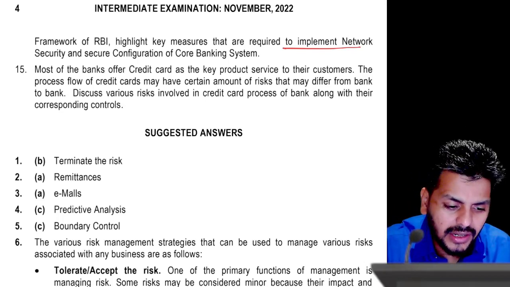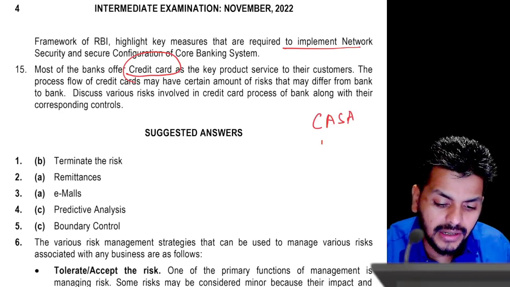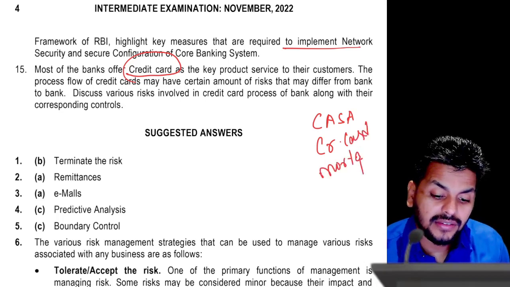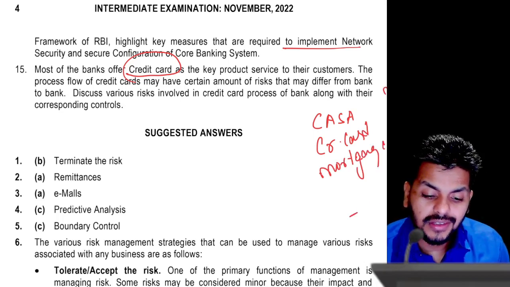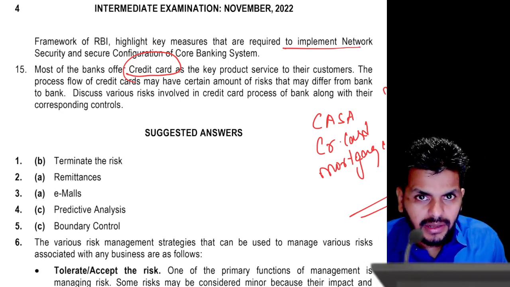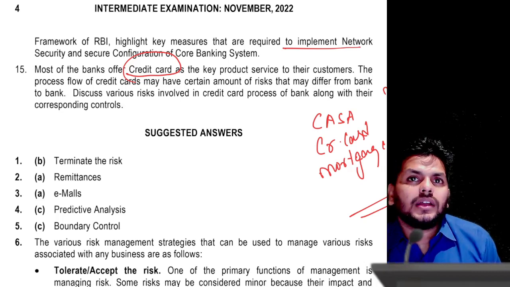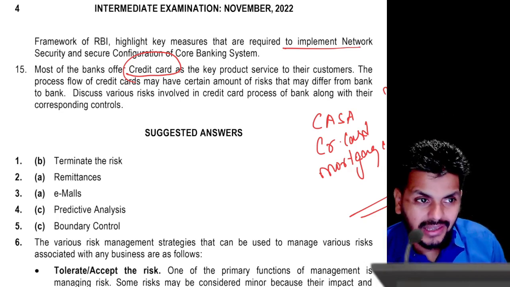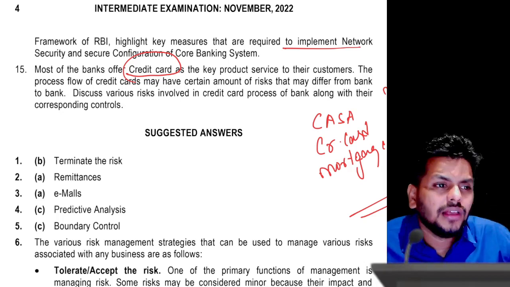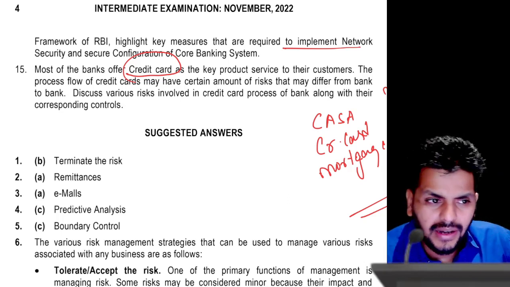And then credit card. I've been telling you about current account, savings account, credit card, mortgage, from those 6 areas of process-wise discussion. One question here, now they're asking about credit card. Maybe in the main exam they might ask you about credit card only, again who knows, or they might ask you what are the risks and controls with respect to current account, savings account, trade finance, mortgage. They can ask you any of these things, so you can be ready. I think it's a fairly simple RTP for the EIS. You might always want to run through the answers and try to understand them properly.